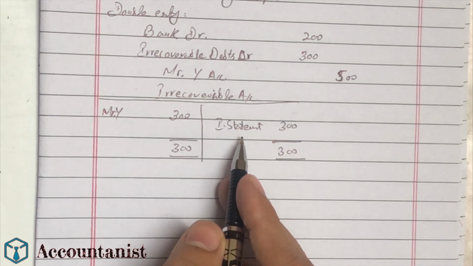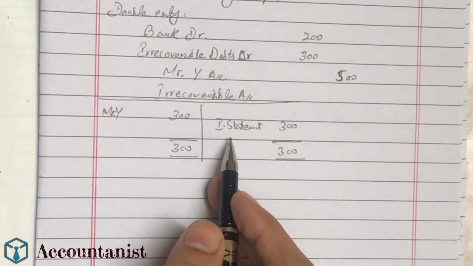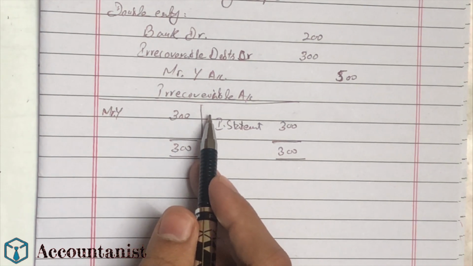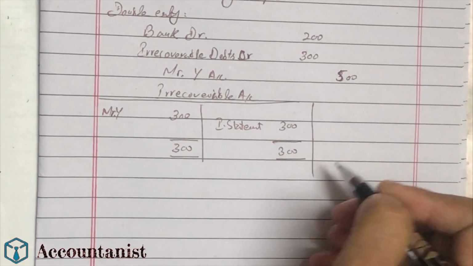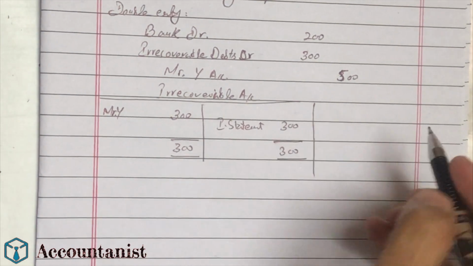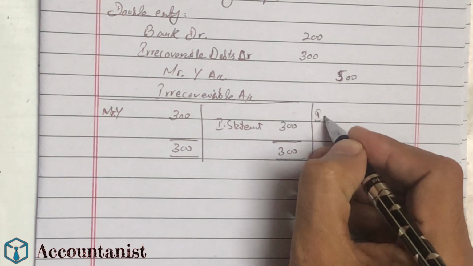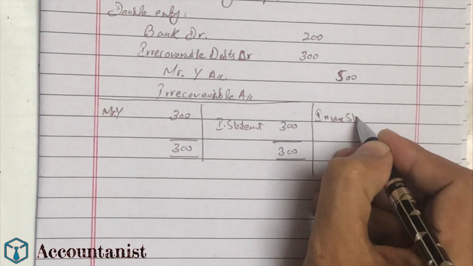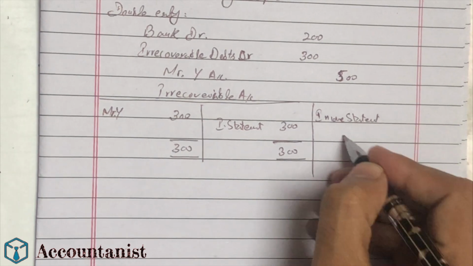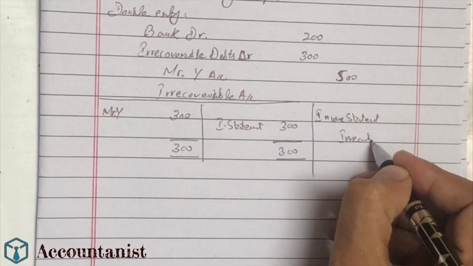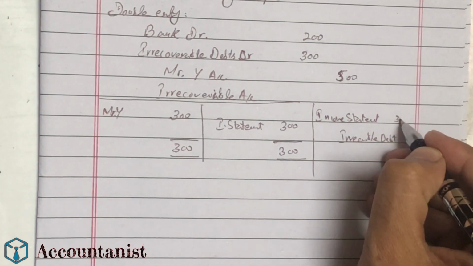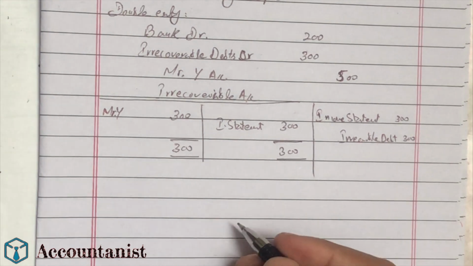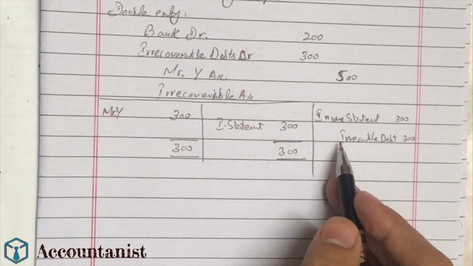So if in the exam we are asked to record the year-end entry of irrecoverable debt, meaning the income statement entry, that entry will be: income statement account debit and irrecoverable account credit, with the 300 and 300. So this can be the entry at the year end.